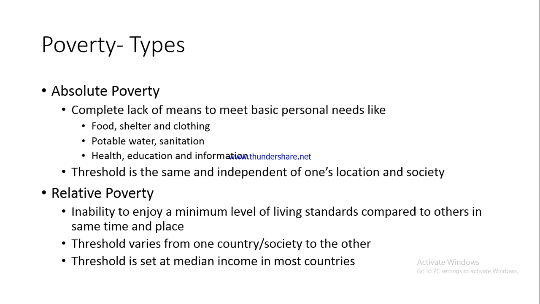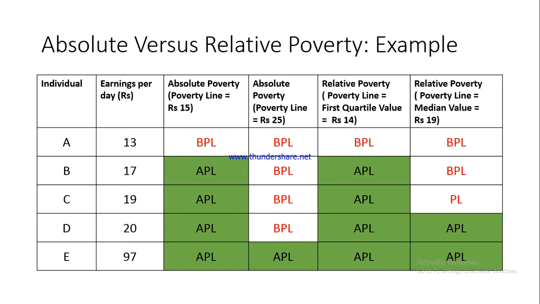Fine. Now again, the threshold varies from one country to the other, and the threshold is set at median income in most countries. Now what is the threshold that is set? This is the median income, and it may vary from one country to the other. Is it fine? We'll have a look at an example, and then you would probably be able to understand it better. But please understand that the threshold would be different in different countries, and in many countries it is set at the median income. What do we mean by this? We'll have a look. I have taken up this particular example to make you understand better the difference between absolute and relative poverty. Now have a look at this table.